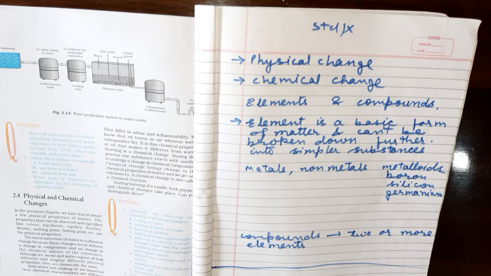So this is a chemical change. Thus you can say chemical change is the change in which the substance changes chemically. That means the substance's property changes, or you can say the chemical composition changes. So the chemical composition of the substance changes in a chemical change, while in physical change there is no change in the chemical composition.